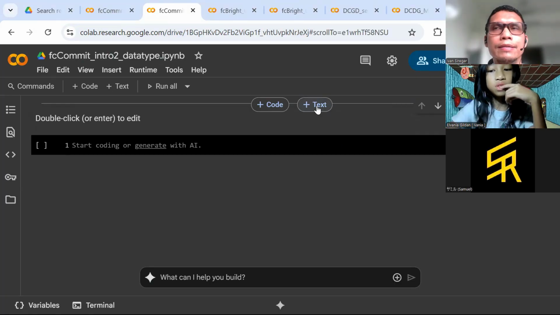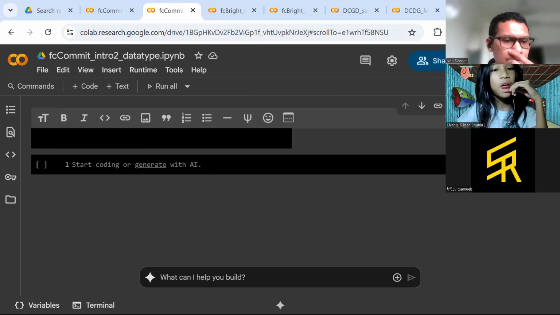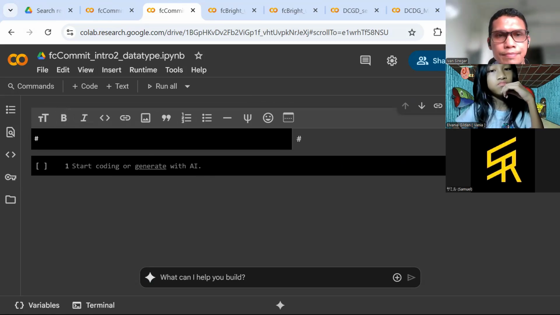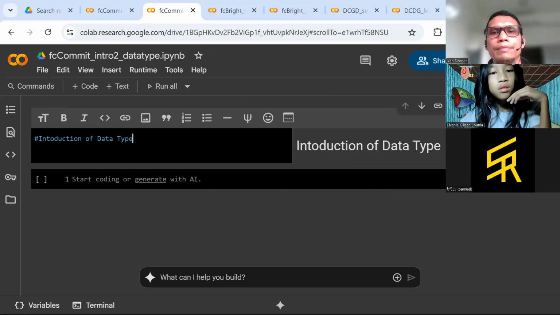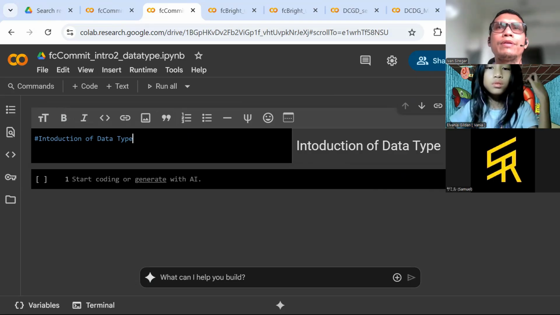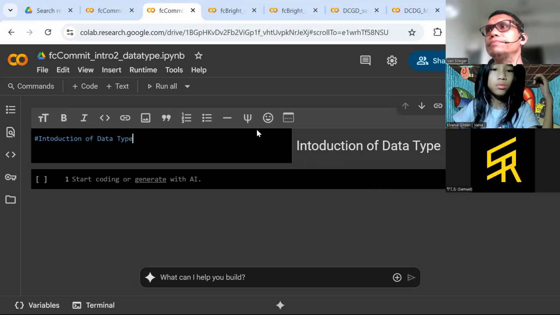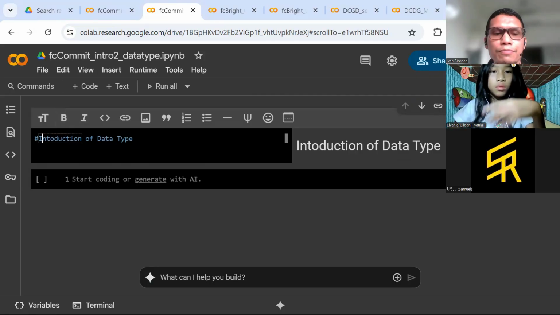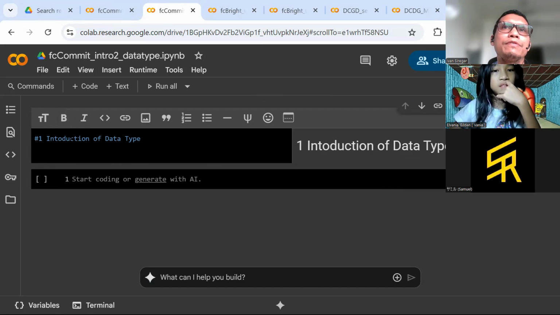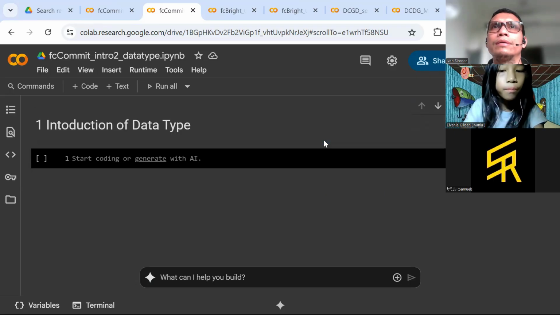Put text there, and then double click, and only one hash there. Introduction of data type. Sorry, you have to put number one, so it will be easier for us to read when we have the numbers as the order there. Okay, number one.